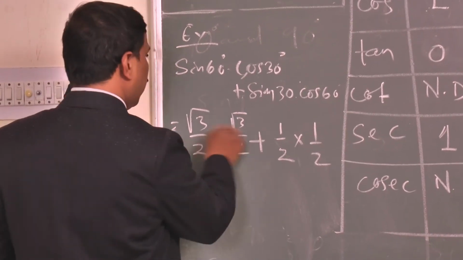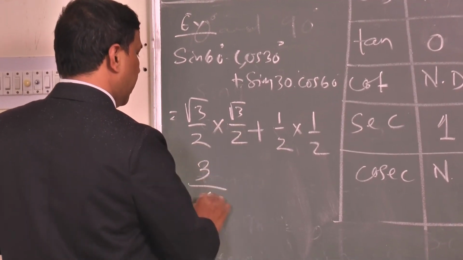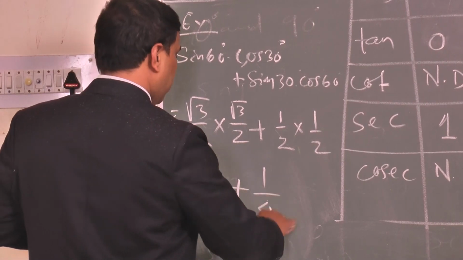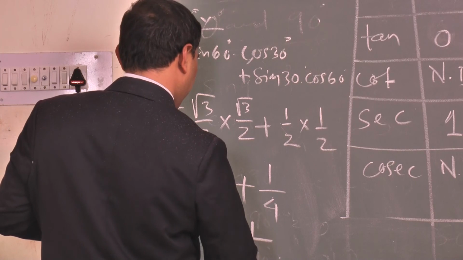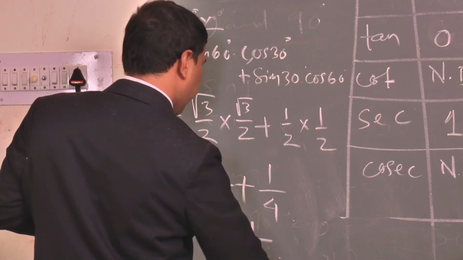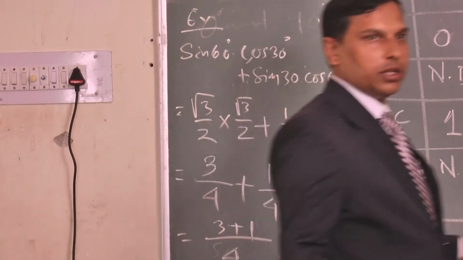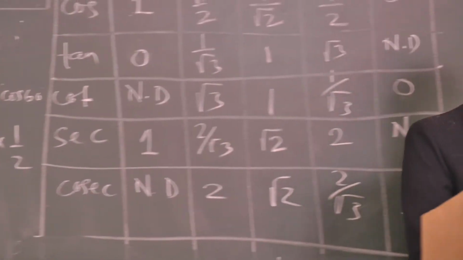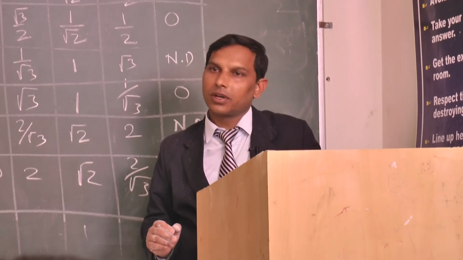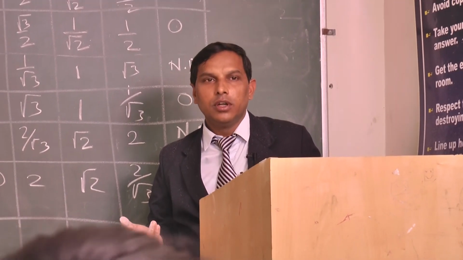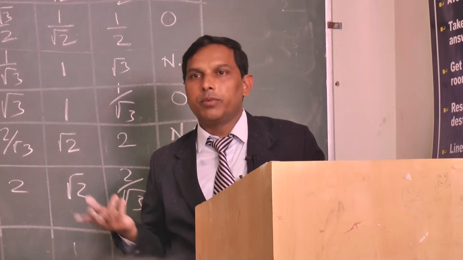So multiply now. √3 times √3 is 3, 2 times 2 is 4, so 3 by 4 plus 1 by 4. So taking 4, 3 plus 1 becomes 4 by 4. Its value is 1. Simple: put the values of the trigonometric ratios, then do the calculation, and you will get the answer. This is all about the chapter, and do exercise 8.2.